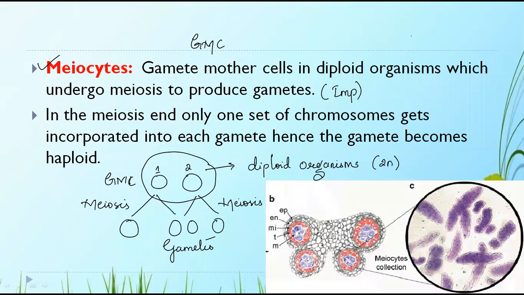In meiosis, only one set of chromosomes gets incorporated into each gamete, hence the gamete becomes haploid. Yes or no? I have told you this time and again. Even if these are 2n, only one set of chromosomes gets incorporated into each gamete, and hence they are haploid.